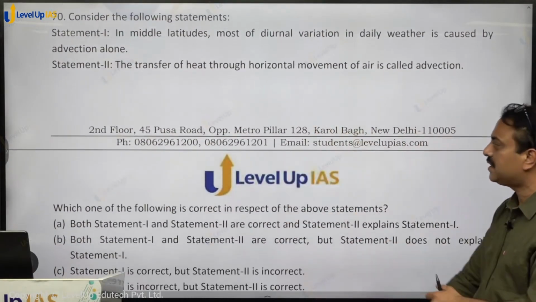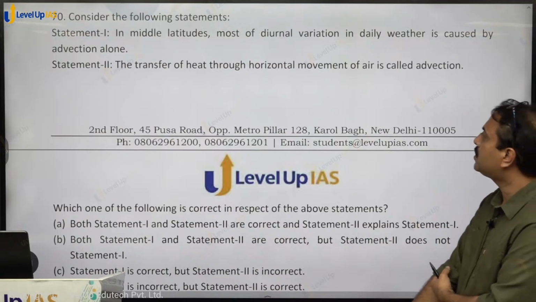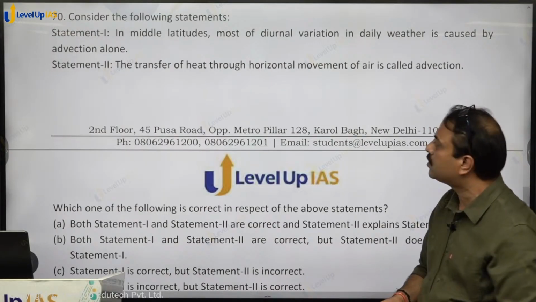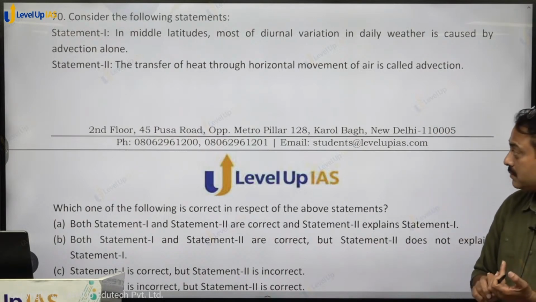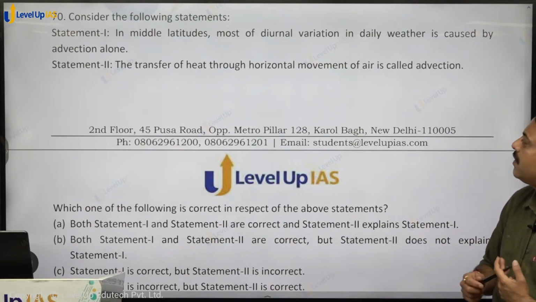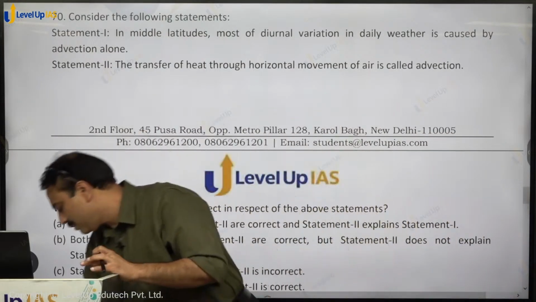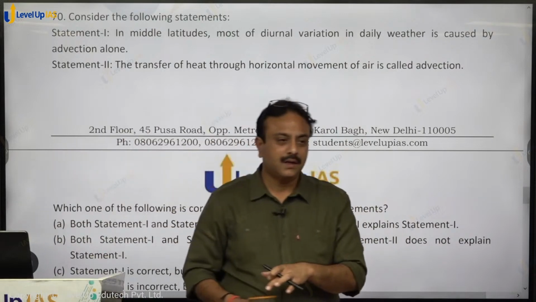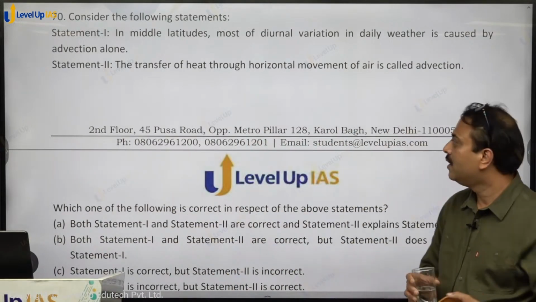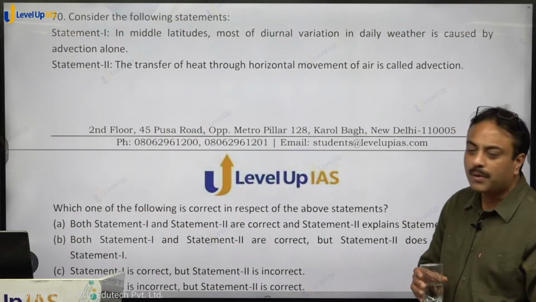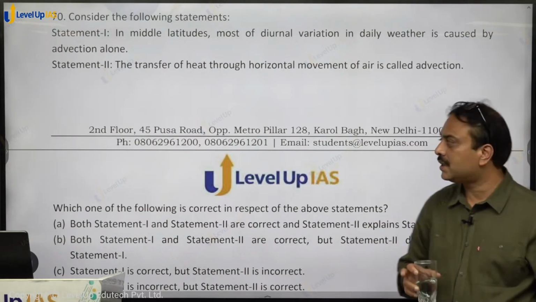Consider the following statements. Statement 1. In middle latitudes, most of diurnal variation in daily weather is caused by advection alone. Statement 2. The transfer of heat through horizontal movement of air is called advection. First of all, let's focus on statement number 2. The transfer of heat through horizontal movement of air is called advection. Correct or not? 100% correct statement. What is the problem in number 1?